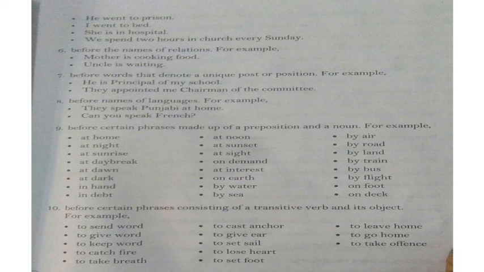Why do we omit the article? Because that is the rule, and they are visited or used for their primary purpose, because mostly we are doing these things, that's why there we don't use an article. Sixth, before the names of relations. For example, mother is cooking food. We are not saying the mother is cooking food or a mother is cooking food. That is wrong. Uncle is waiting. Are you saying the uncle is waiting? No. That is wrong to say the uncle is waiting or an uncle is waiting. It is uncle is waiting only.